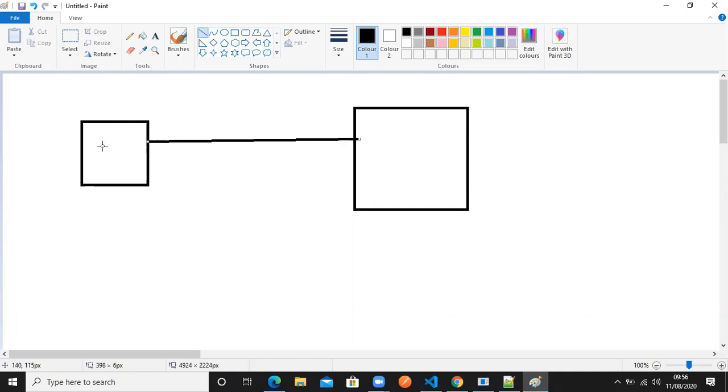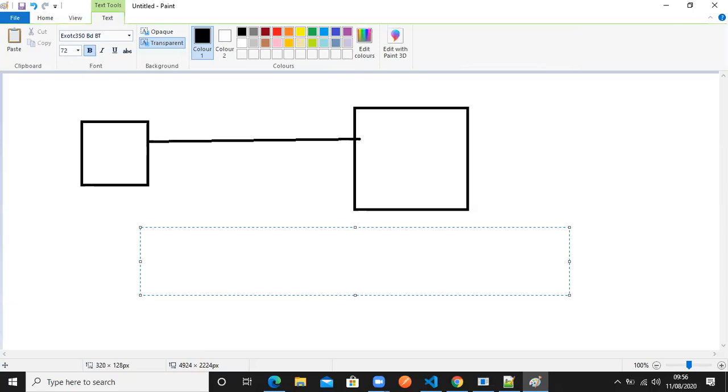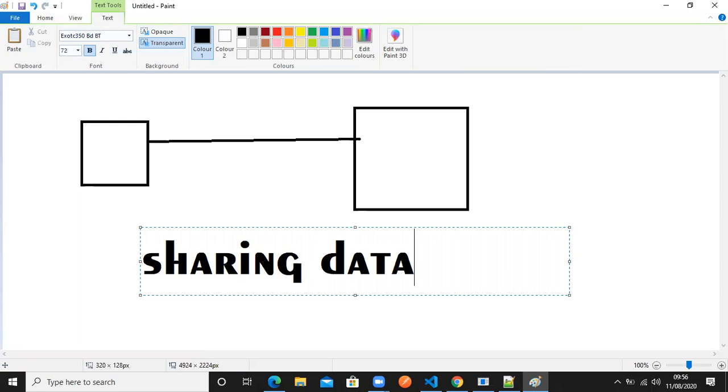So whenever I connect two computers, why are we going to connect them? The first purpose is sharing the data. What we are doing here is actually sharing the data between the computers. That is why we connected them. We connected these computers to share the data between them.